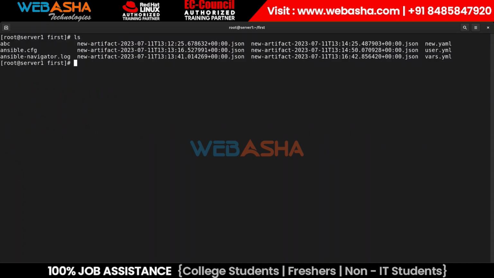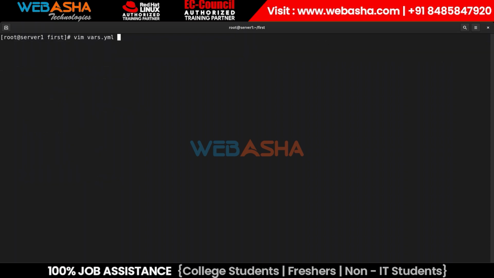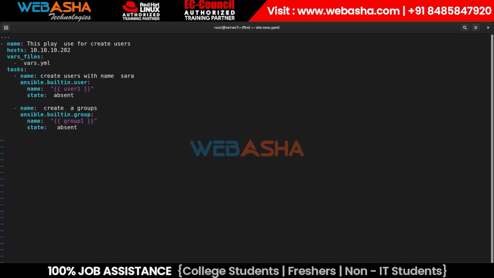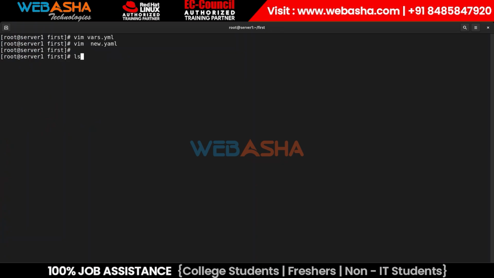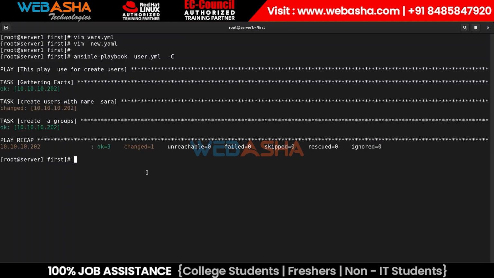What problem do we have? Again, the problem is that we have the same file, you and me are a team, so anyone can read this file, right? We can read this file with the help of the cat command. Even with this editor, we can read this file and edit this file, and if we need, we can also run this playbook without any other permissions.